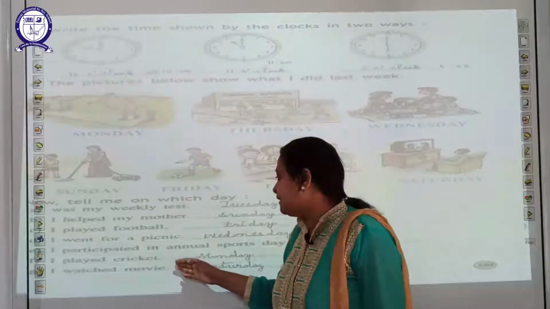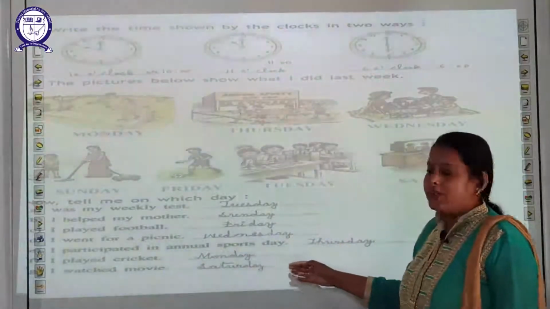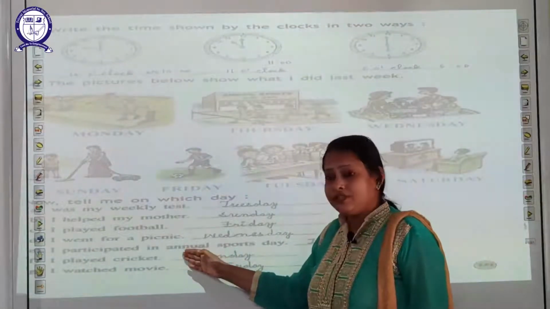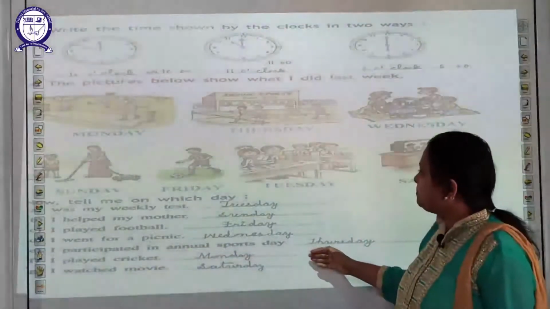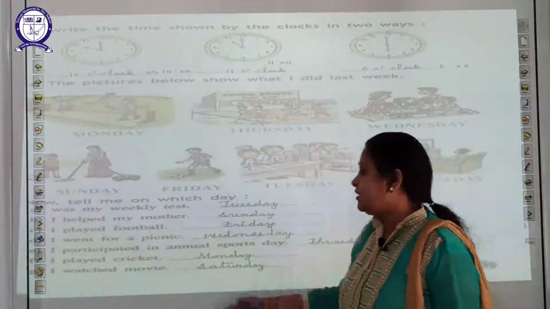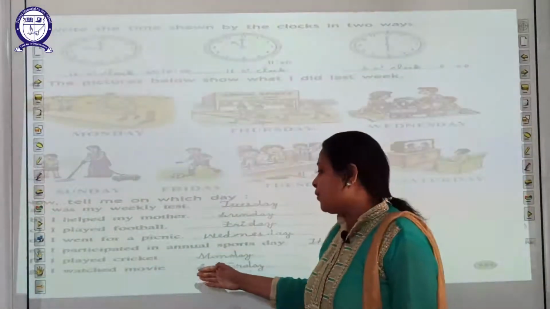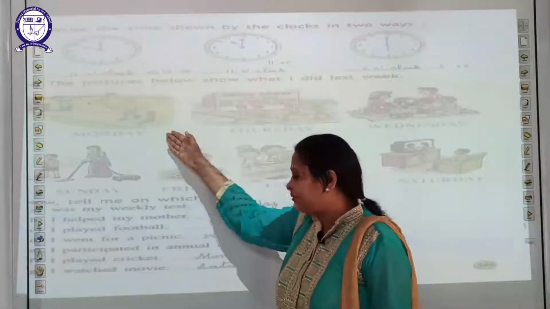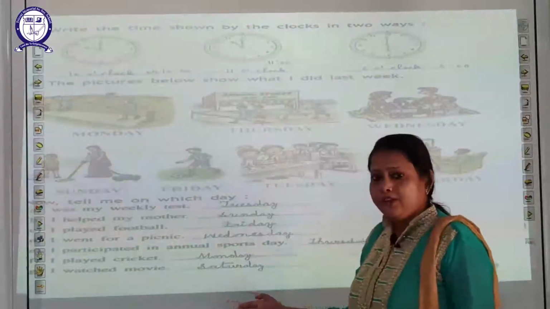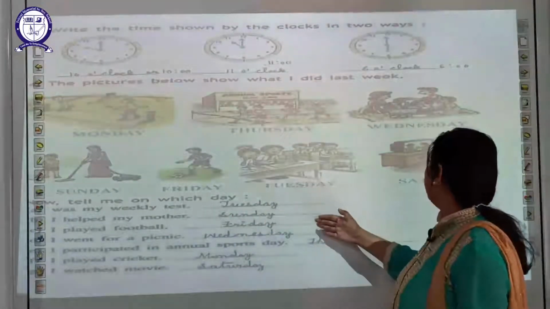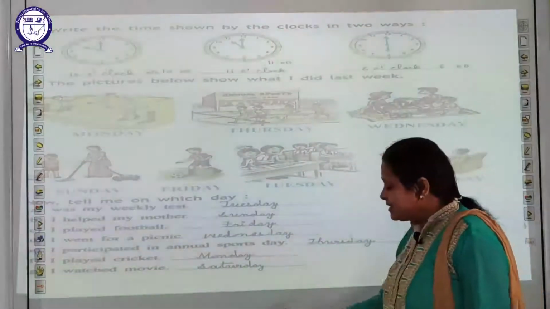I participated in the annual sports day. On which day, students? Yes, look in the picture. Annual sports day, Thursday. I played cricket. On which day did he play cricket? Monday. I watched a movie. On which day did he watch the movie? Look at the screen. Yes, on Saturday.